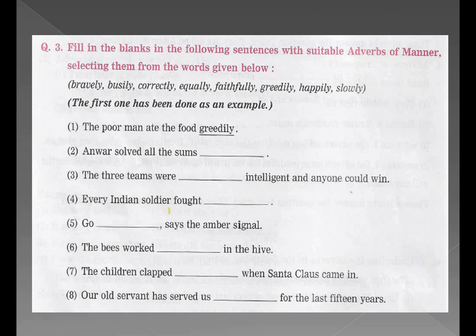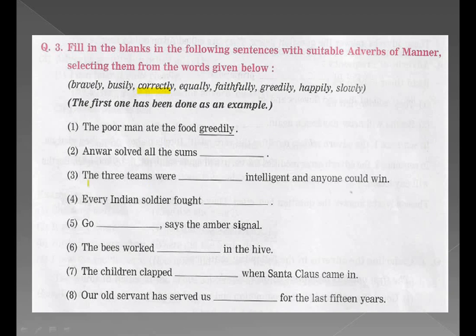Next, number 3 question. Fill in the blanks in the following sentences with suitable adverbs of manner, selecting them from the words given below. First one is done. The poor man ate the food greedily. You have to choose the word from the bracket given. Anwar solved all the sums. How did he solve all the sums? Bravely, busily, correctly, equally, faithfully, happily, slowly. How? Correctly. So the second answer is correctly.